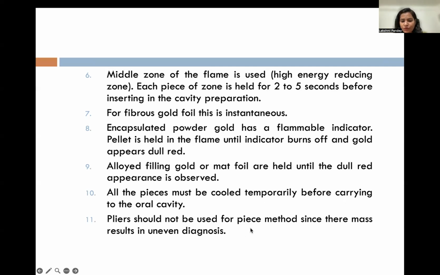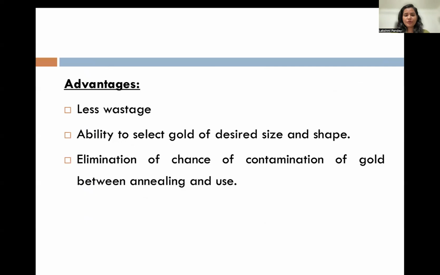Pliers should not be used for the pieces method since their mass results in uneven annealing. What it is saying is that you should not use pliers, because when you hold the material with the plier and heat it, the pliers will also become red and you won't be able to judge the color or the pure form of gold.